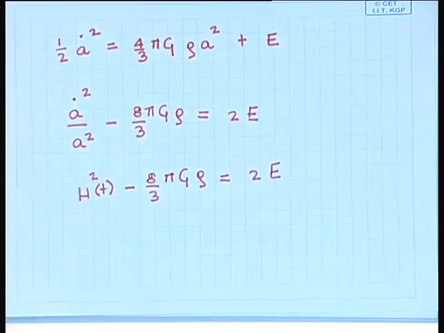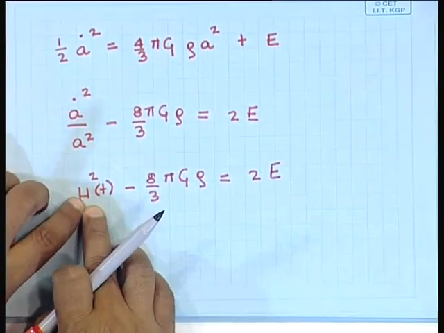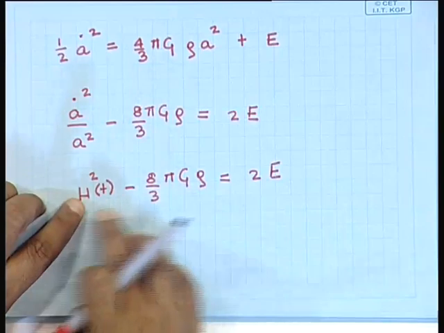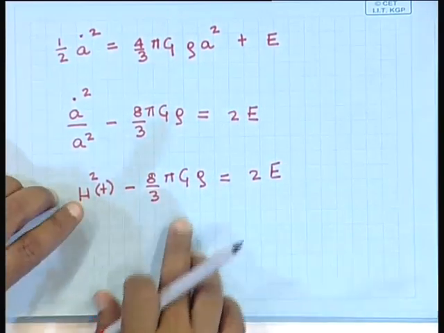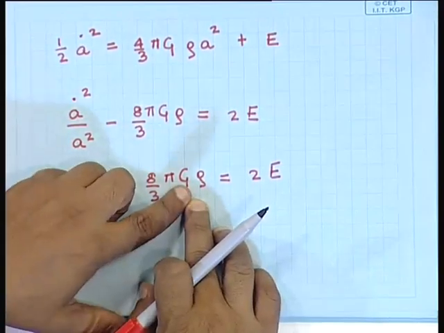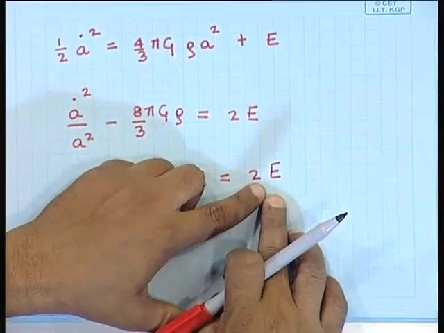So, if at any instant of time you can measure both h square and the density of the universe, then you would straight away know this and this, and you would be able to determine the value of E.